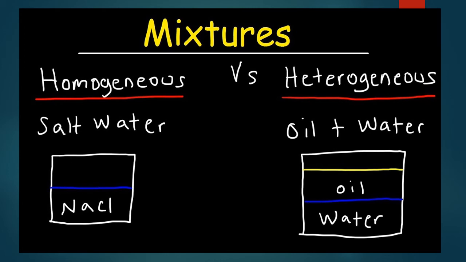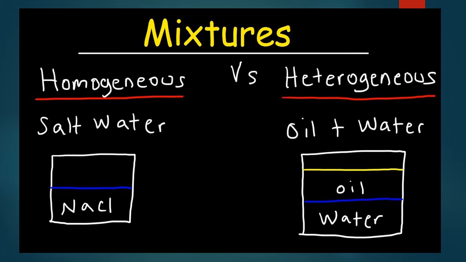So homogeneous mixture means it is a mixture where the solute and the solvent exist in the same phase. For example, before dissolving, the sodium chloride is in solid state. Water is in liquid state. Once the sodium chloride is completely dissolved in the water, we can see only one phase, that is the liquid phase only. So that is said to be homogeneous.